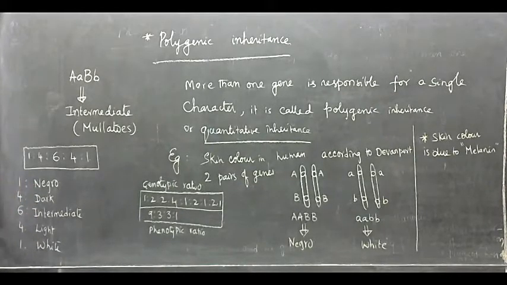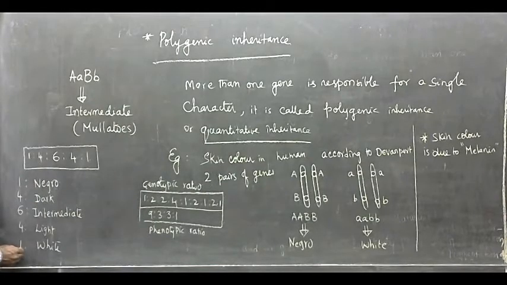So out of 16 offspring produced, one offspring is found to be negroid, perfectly black, pure black, highly black. And 4 individuals are found to be dark, less negroid. And 4 individuals are found to be light, less white.